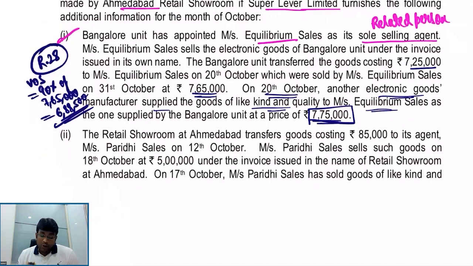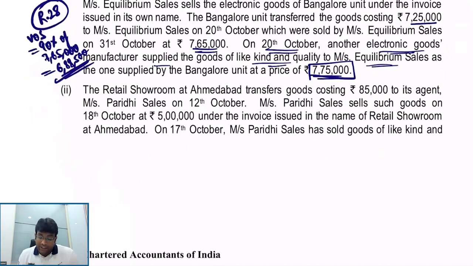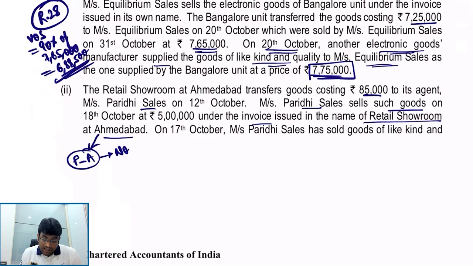Next. Retail showroom at Ahmedabad transfers goods costing 85,000 to its agent, Paridhi Sales. Paridhi Sales sells the goods on 18th October under the invoice issued in the name of Retail Showroom at Ahmedabad. So, this is not a principal to agent supply and this is not taxable. Because taxability will come only when the agent issues invoice to the customer in its own name. If the agent issues invoice to the customer in the name of principal, then it is not taxable at all. P2A is not covered in Schedule 1, supply of goods by principal to agent.